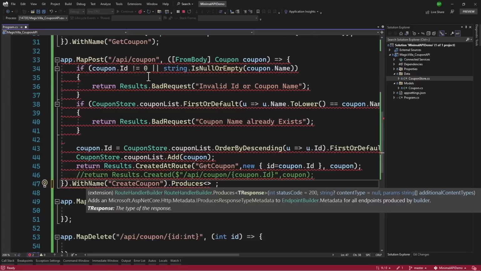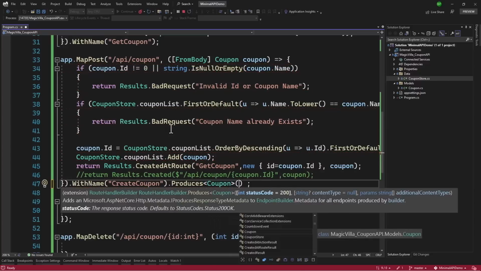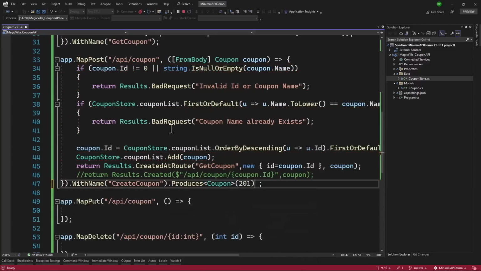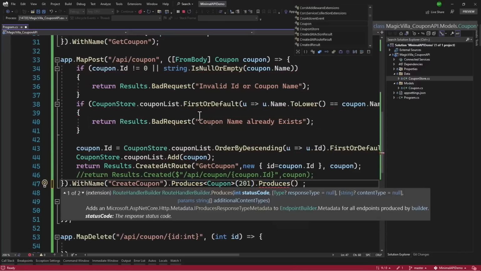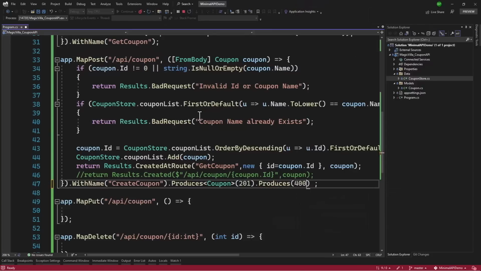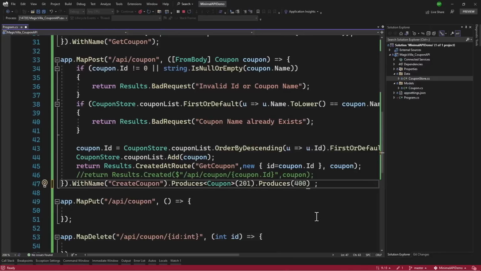We know we are creating a coupon here, so I can say produces a coupon, and then what will be the status code? If everything is successful, that will be 201. We also have a bad request here, so we will add produces. And when it is a bad request, we do not have any model, so we will just add a produces 400 bad request. If you have other status codes, you can also add them right here.